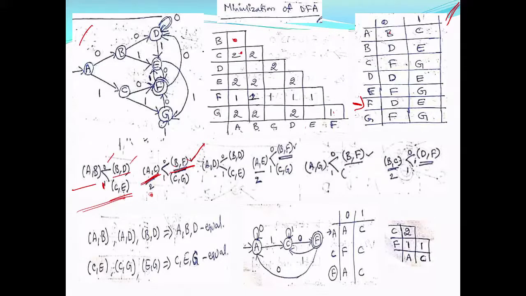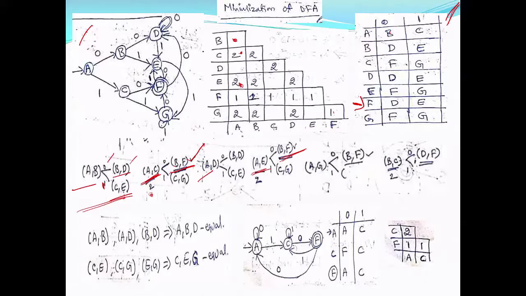Similarly, continuing in this manner, A comma D will not be marked and A comma E is marked. If you want, you can see A comma E on 0. A on 0 is B and E on 0 is F. So this is a marked pair. So your A comma E will be marked in the second iteration. And you can continue.